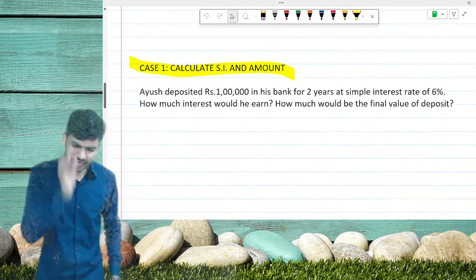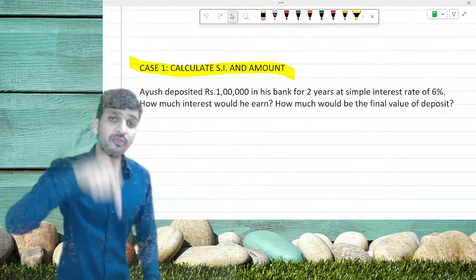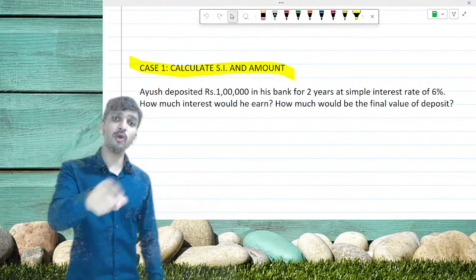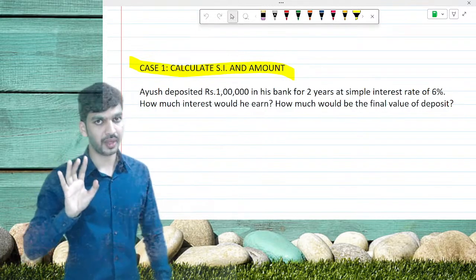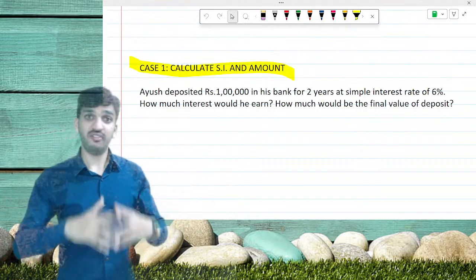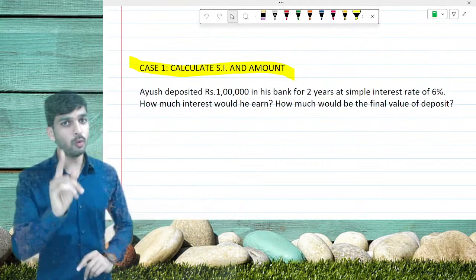There are only and only three types of sums that you are going to face in exams from simple interest. Yes, in exams you are going to face questions from simple interest also. Please make this very clear. What happens is, time value of money is a very big and very important chapter, and all students make one silly mistake.